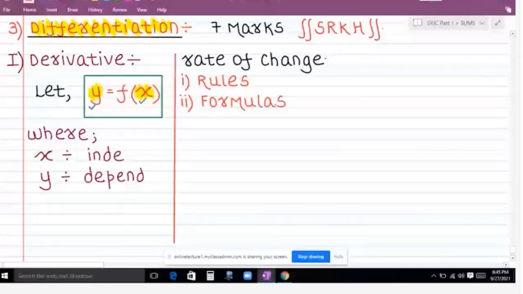So by using the rules and the formulas, when we find a derivative, that process of finding a derivative is called differentiation.